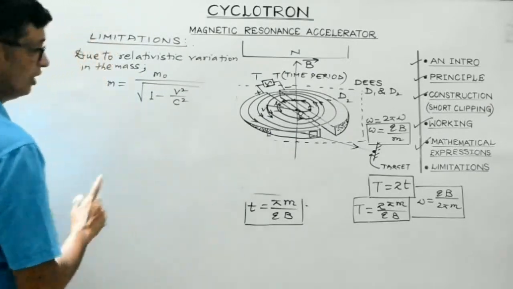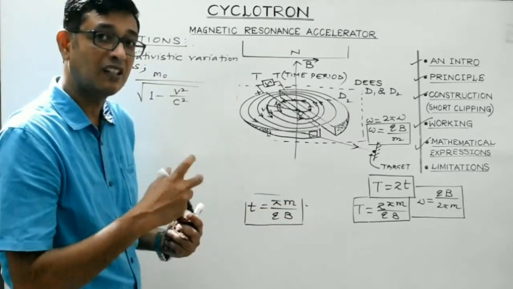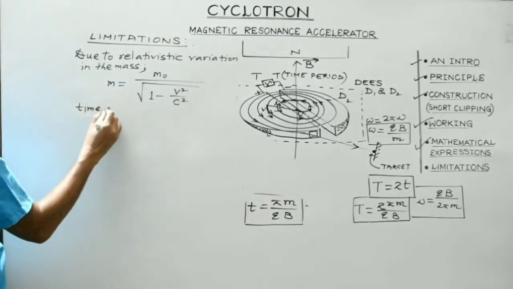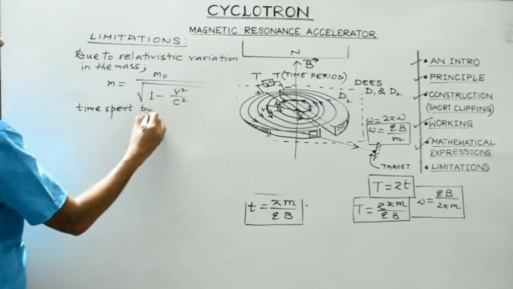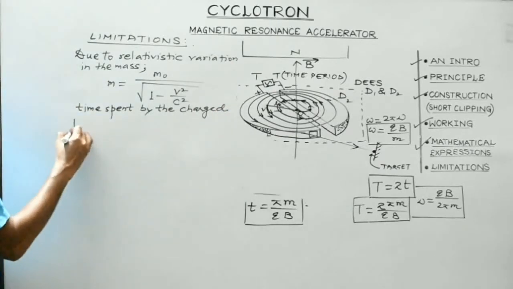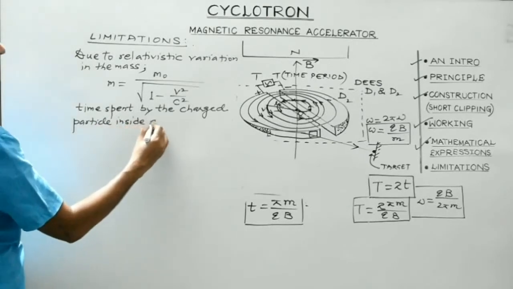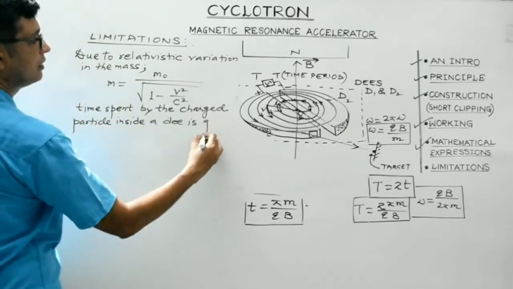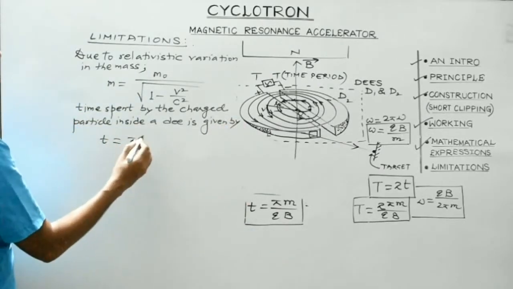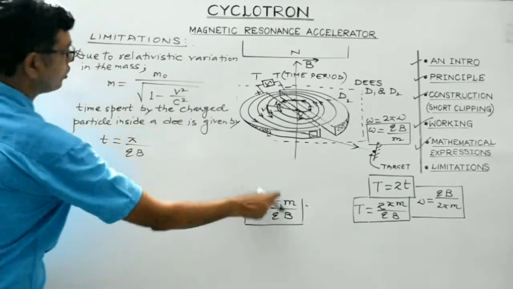Right? Now, the time spent by the charged particle is given by this formula. Now, if the mass of the charged particle starts varying, then the time spent by the charged particle inside a D is given by, just substitute the value of small m over here, pi by qb, this is pi, and substitute the value of m over here.